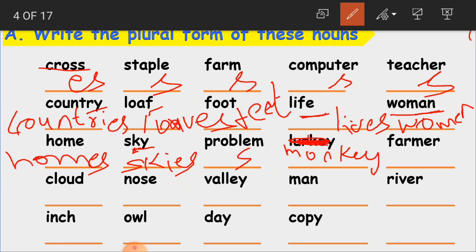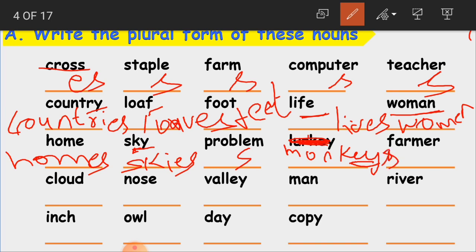Monkey. Here, see, if you see monkey, y is the ending letter, and before y what are we having, children? E. So when we are having a vowel, E is a vowel, yes or no? When we are having a vowel before y in a singular noun, then we have to just add s for getting the plural noun.